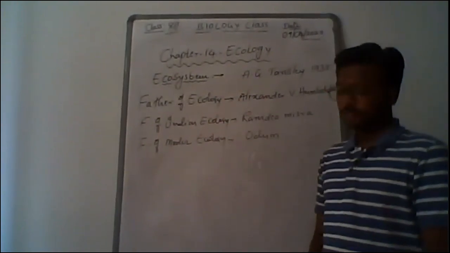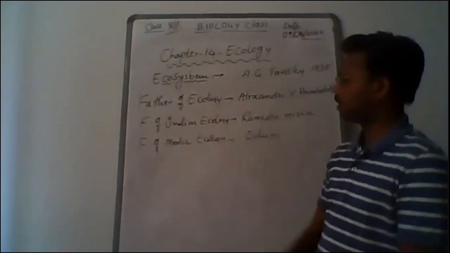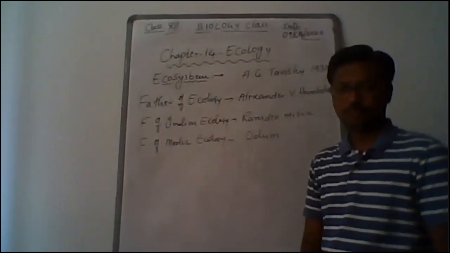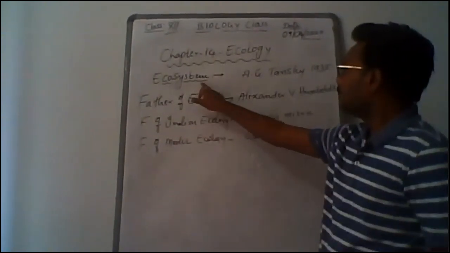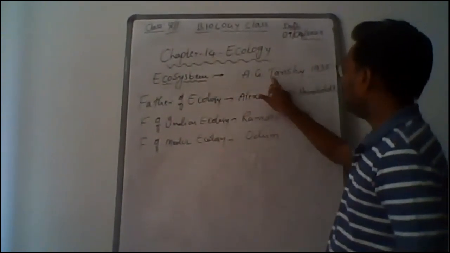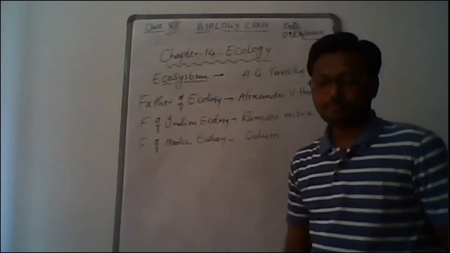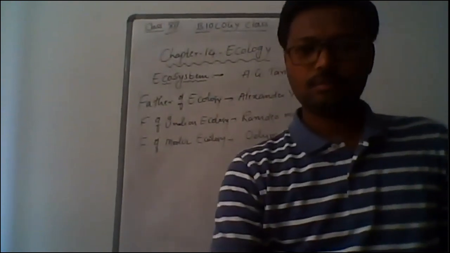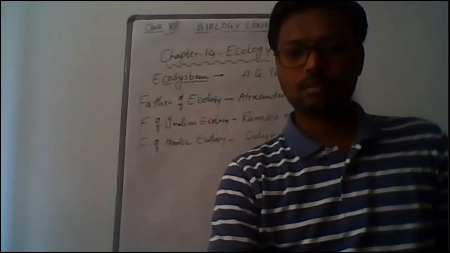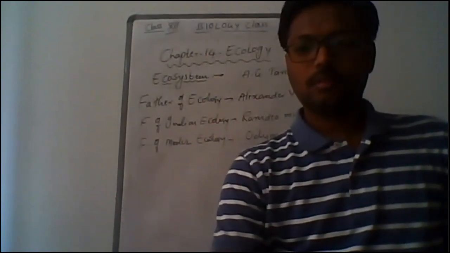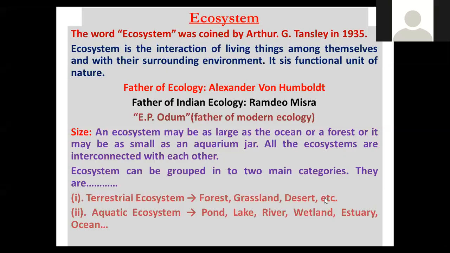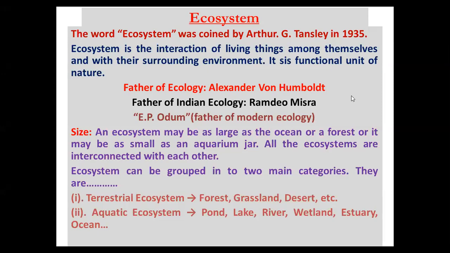Now here, let us go first. What is ecosystem? Here, the term ecosystem is proposed by scientist A.G. Tansley in 1935. The word ecosystem was coined by scientist Arthur G. Tansley in 1935.